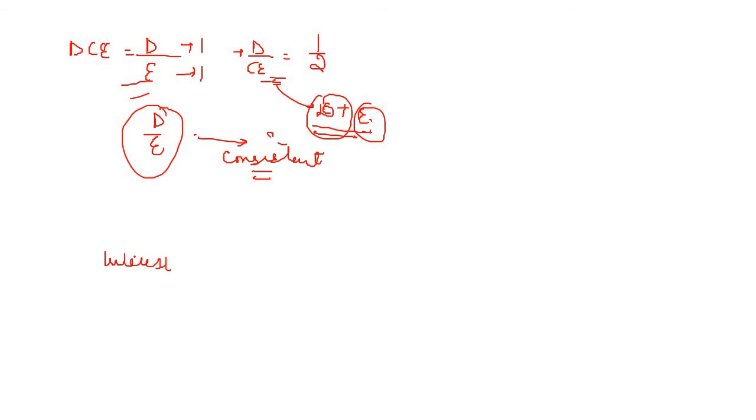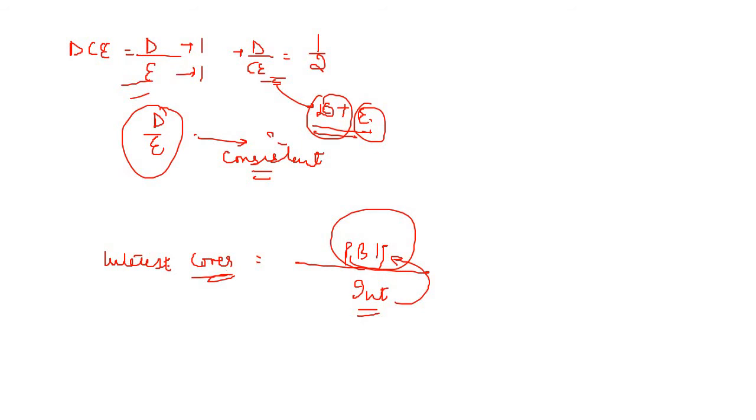The next ratio is interest cover ratio. This is really important and very interesting. This says PBIT upon interest. See, interest is paid from which profitability level? Profit before interest and taxes. This says what is the interest cover? How much are the profits to cover the interest payments?